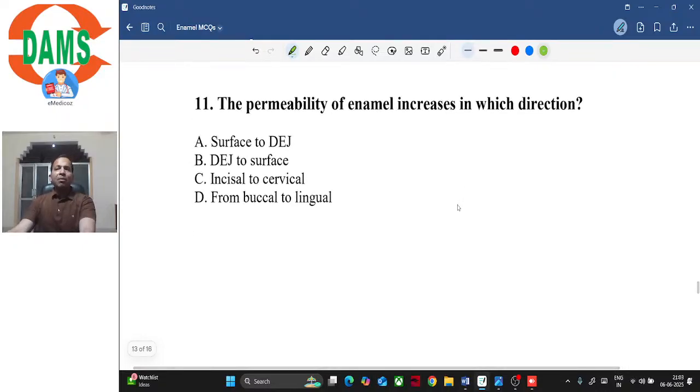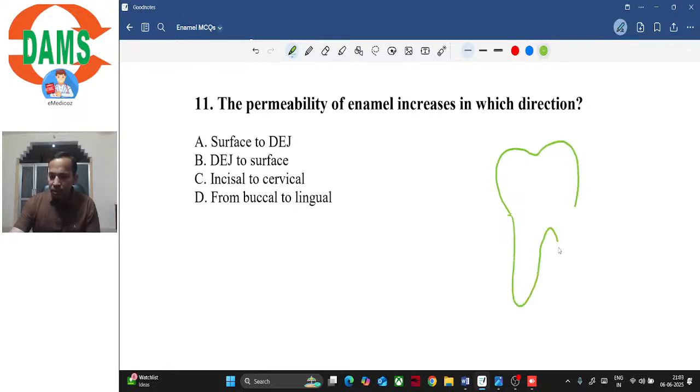The permeability of enamel increases in which direction? So in which direction will permeability increase? Let's say this is a tooth. There is the cervical margin and the occlusal portion. So the options are surface to DEJ, DEJ to surface, incisal to cervical, buccal to lingual. Which of these do you think is the correct answer? Permeability of enamel increases in which direction?